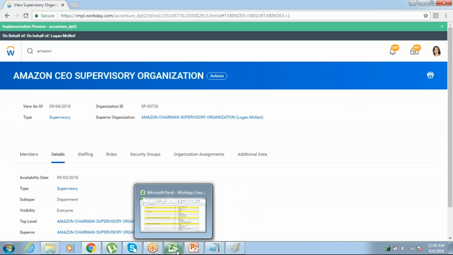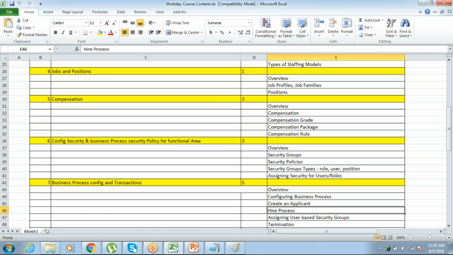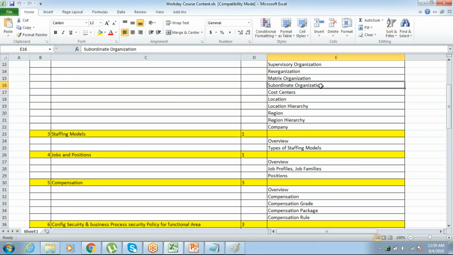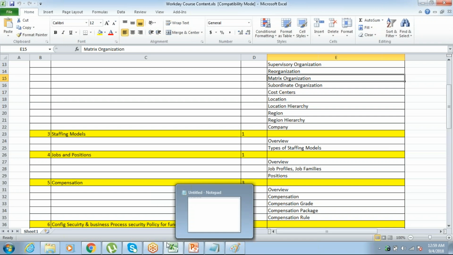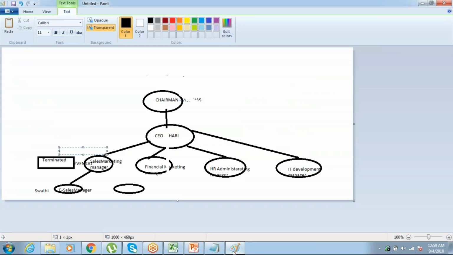Now you have created your subordinate organization. Now what is called the matrix organization? What is the matrix organization and why are we creating it? Let me take one more example for you.